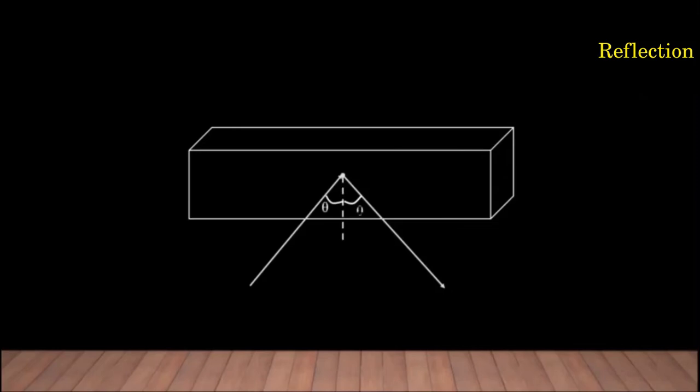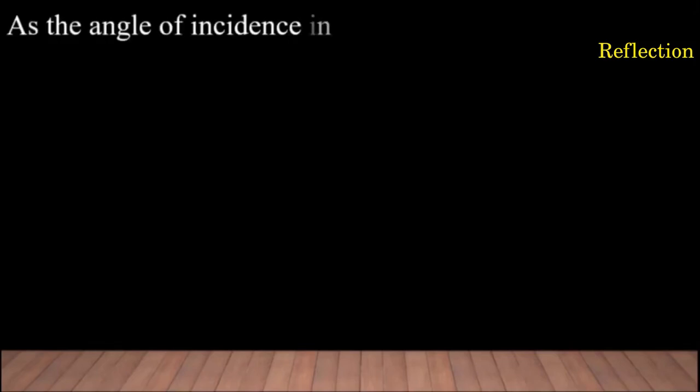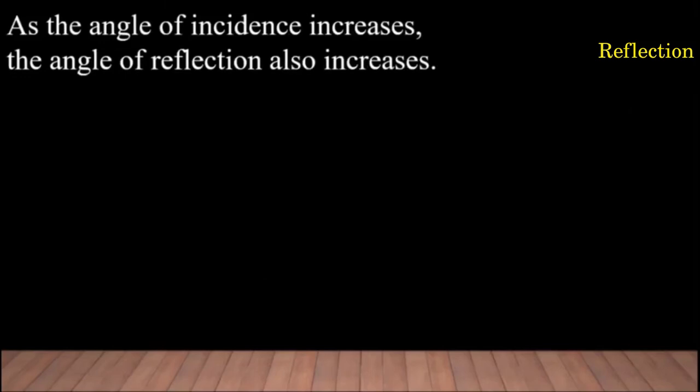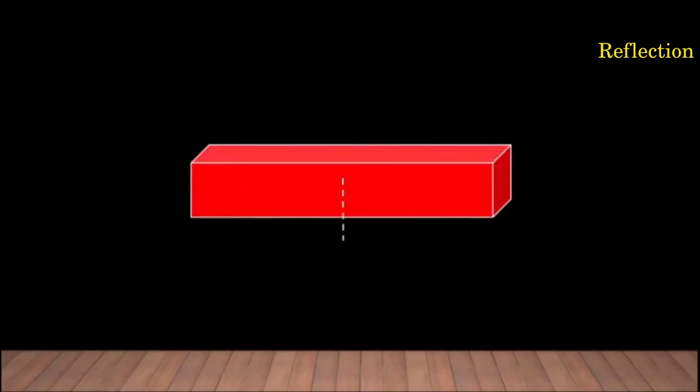If angle of incidence is theta, then angle of reflection is also theta. Okay? That is what it means by angle of incidence is equal to angle of reflection. Hence, if we increase the angle of incidence, the angle of reflection also increases.